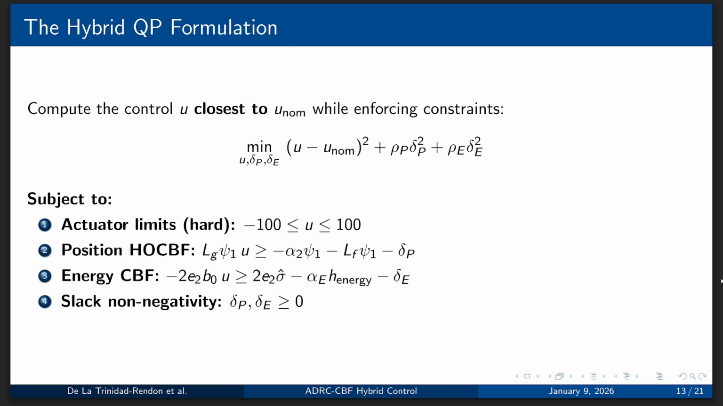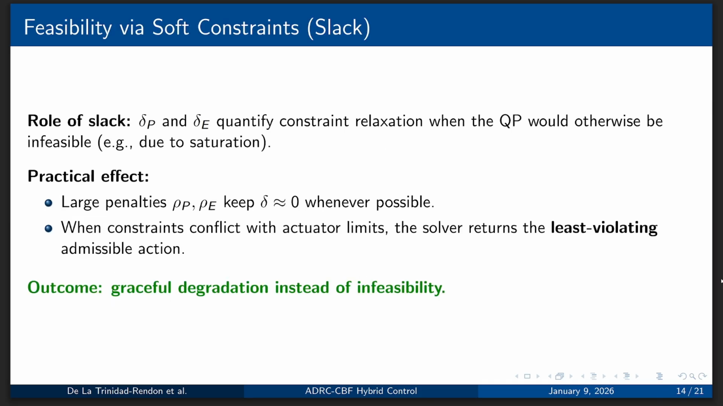We have also the hybrid QP formulation. We require computing the control U closest to U nominal while enforcing the following constraints given by the equation, which are subject to actuator limits, hard limits of minus 100 and 100, the position HO-CBF, and our energy CBF. We also have a term for slack non-negativity.